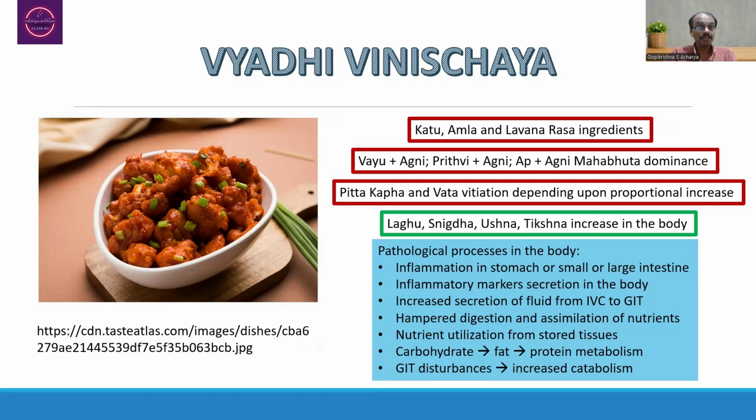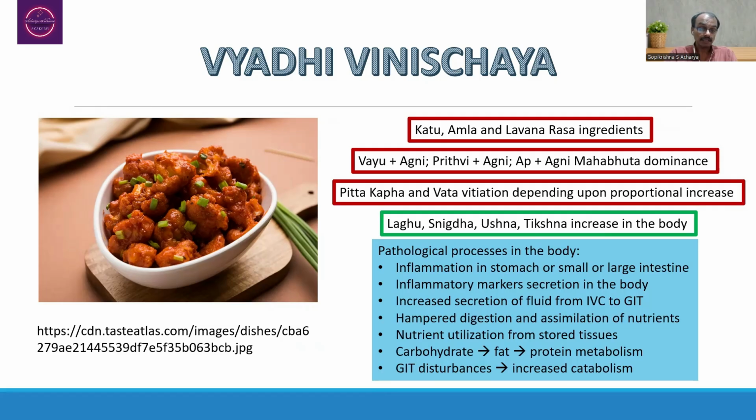As they are having the inflammatory substances such as green chili or red chili, etc., or the person is having spicy substances, sour substances, etc., that will lead to inflammation in the stomach.